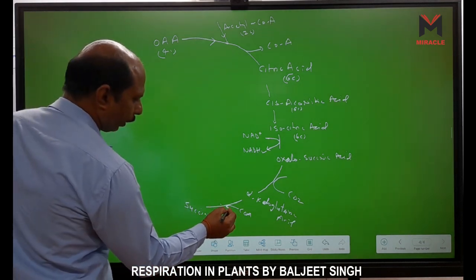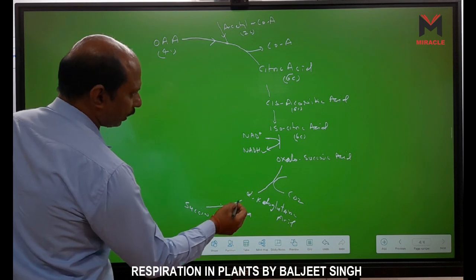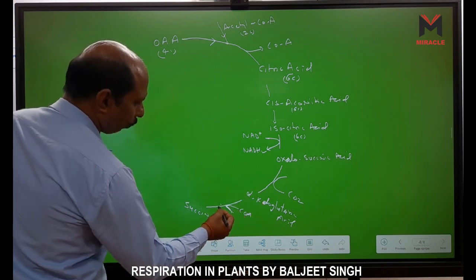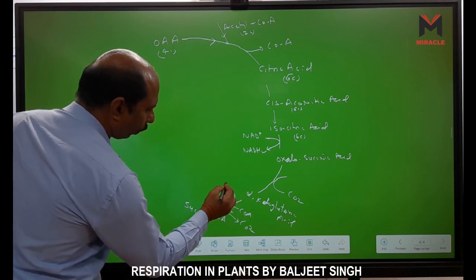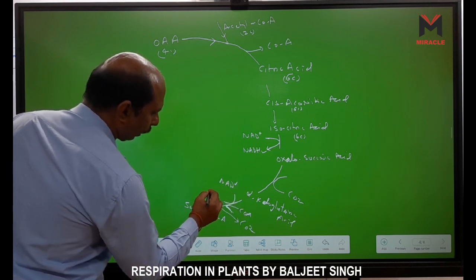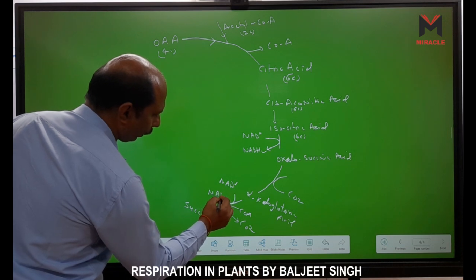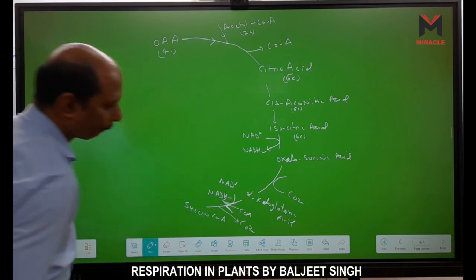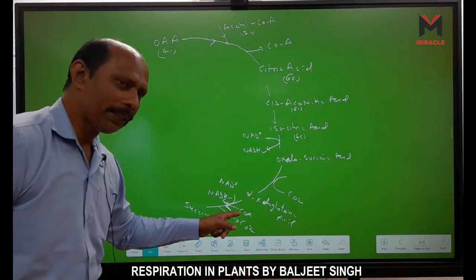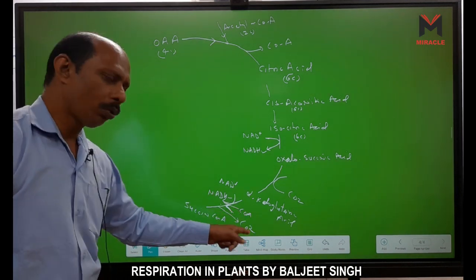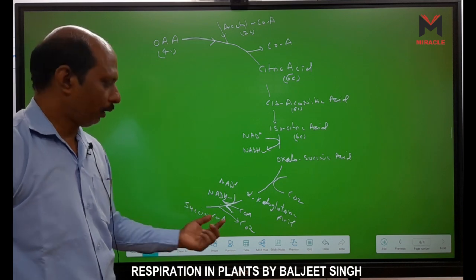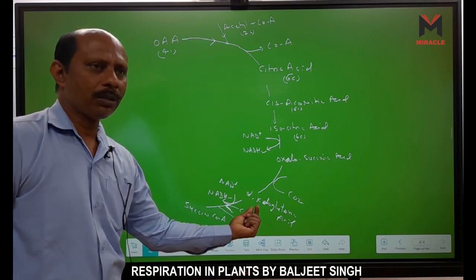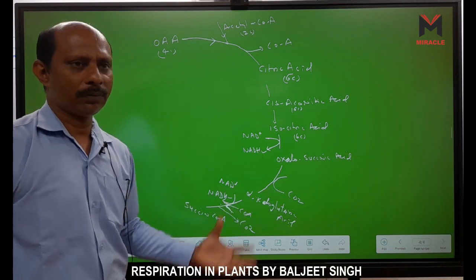One CoA is attached, one CO2 is released here, and NAD plus is converted to NADH2. So ketoglutaric is called an intermediate because on both sides CO2 is released.